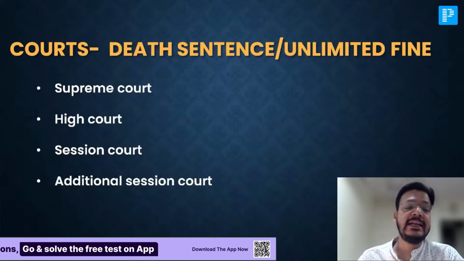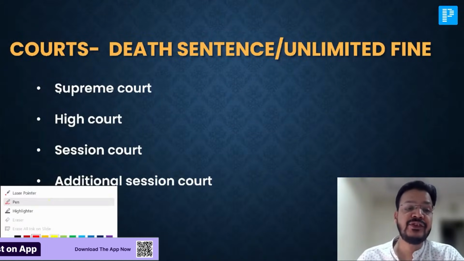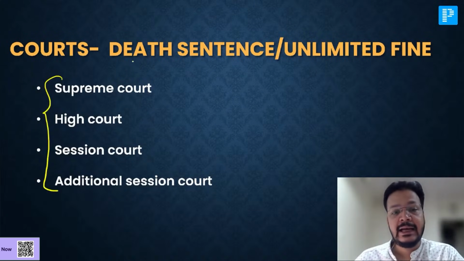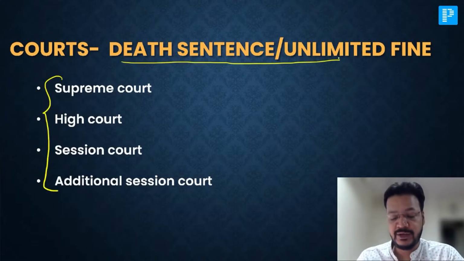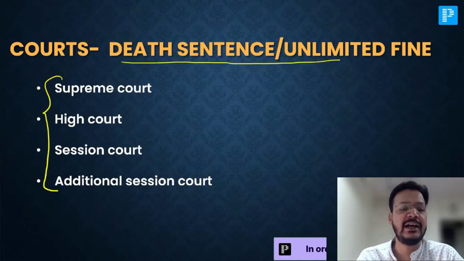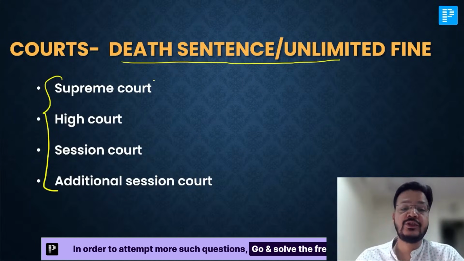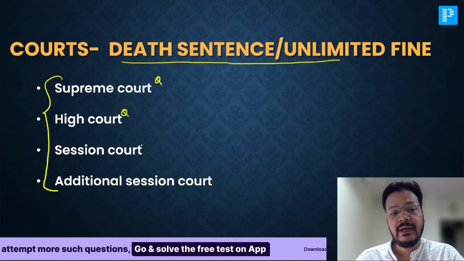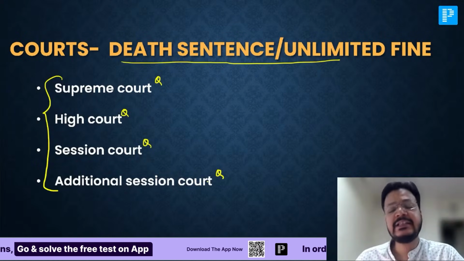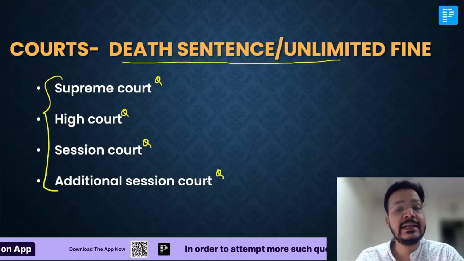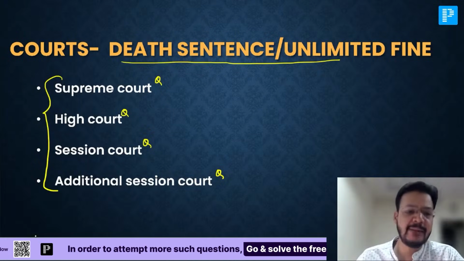These are the 4 magistrates which can give you death sentence and unlimited fine. What are the 4 magistrates? Now it's been changed, it is not 10,000 now. I will explain. These 4 are Supreme Court, High Court, Session Court, and additional Session Court magistrate, who can give you death sentence and unlimited fine.